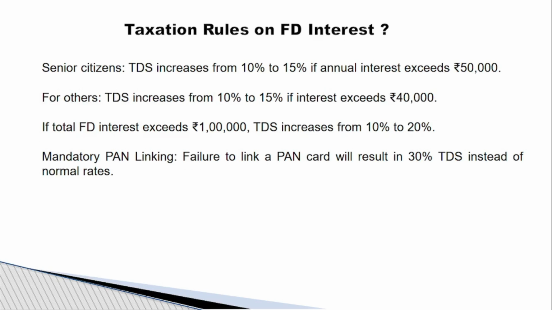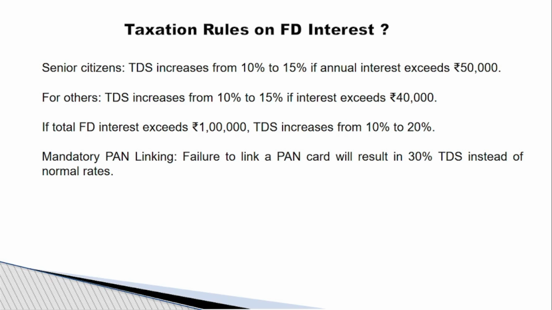And related to tax rules on FD interest, previously TDS on interest income was 10%, now it is increased to 15%. So if a senior citizen in a financial year is getting more than 50,000 rupees interest income, then 15% will be deducted as TDS.